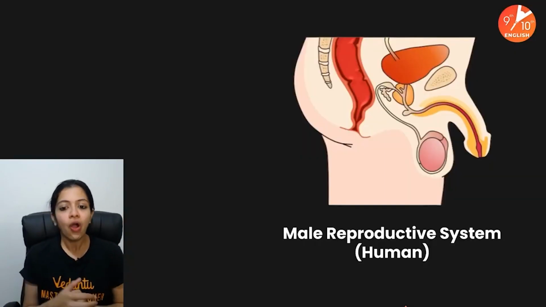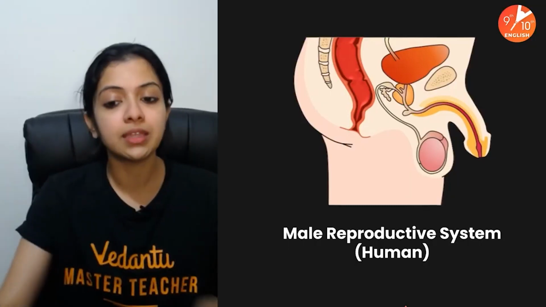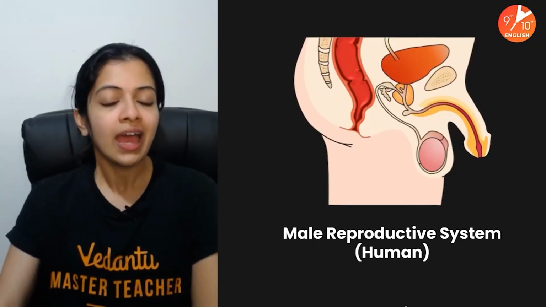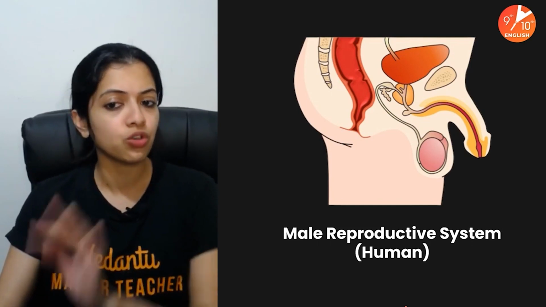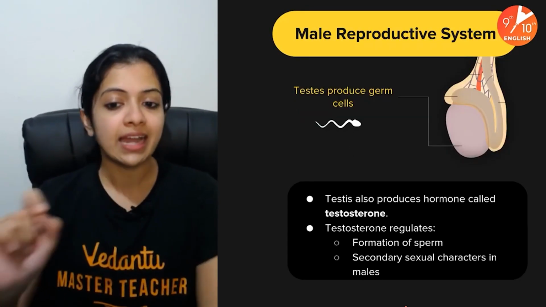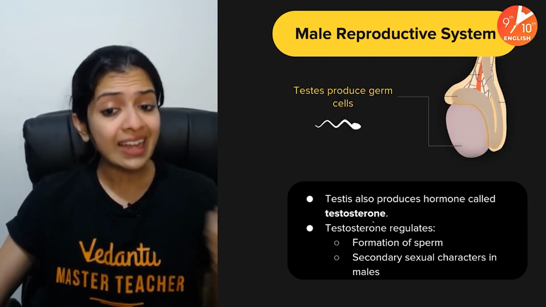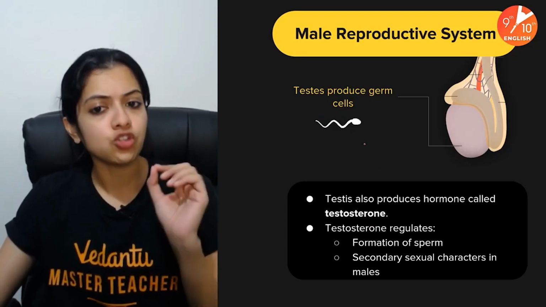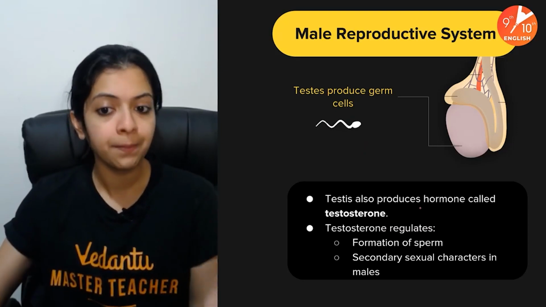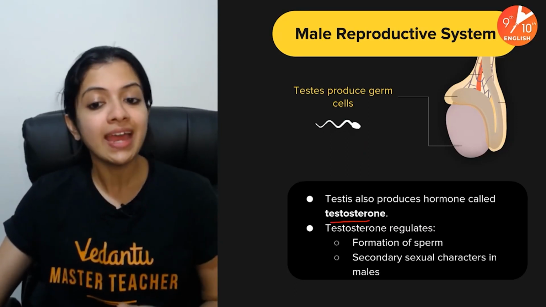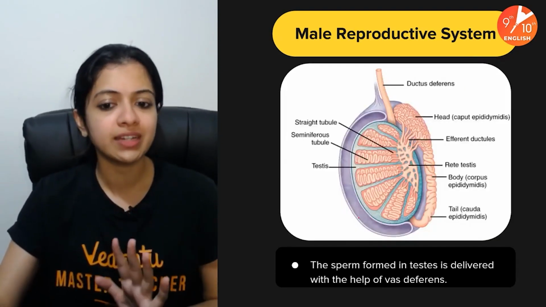Starting with the human male reproductive system, you need to be familiar with all the parts, starting with the testes, the hormone which it forms, testosterone. It also produces the gametes, which are sperm, and produces the male hormone testosterone. These are the functions of the testes.